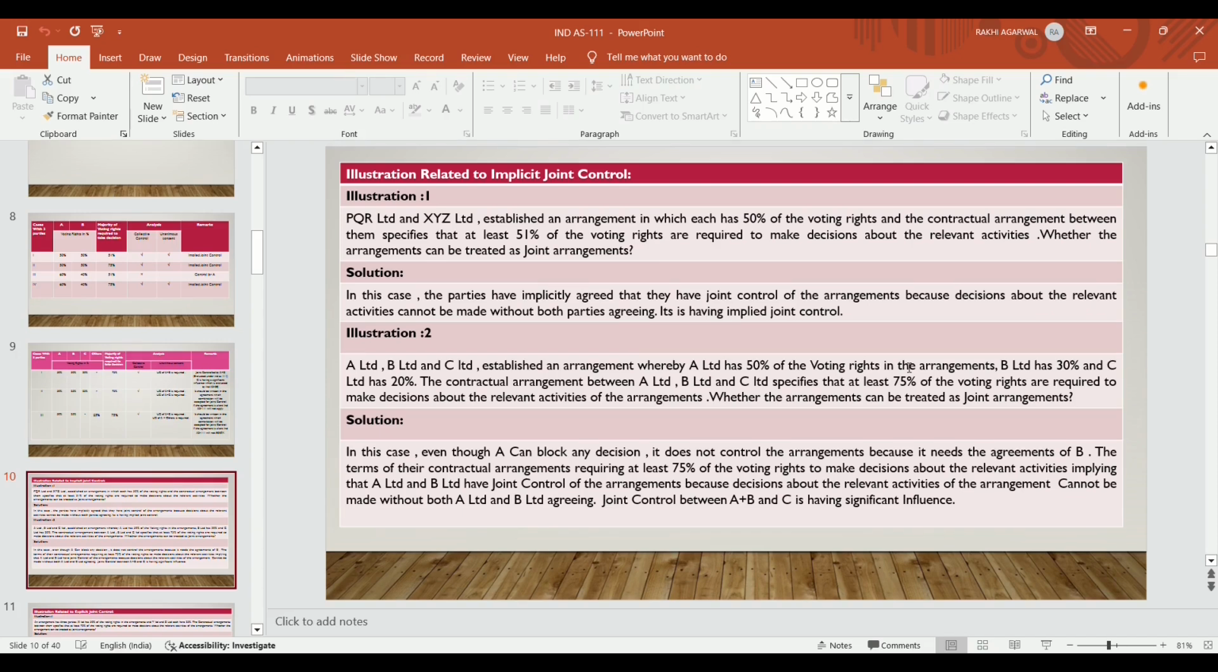In this case the parties have implicitly agreed that they have joint control of the arrangement, because decisions about the relevant activities cannot be made without the parties agreeing. Only if both the parties agree is the decision passed, otherwise it is not passed. So it is having an implied joint control.